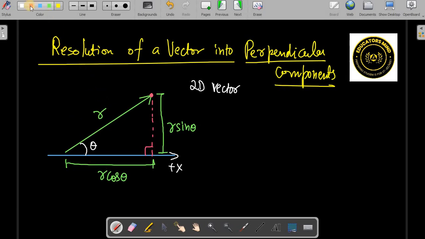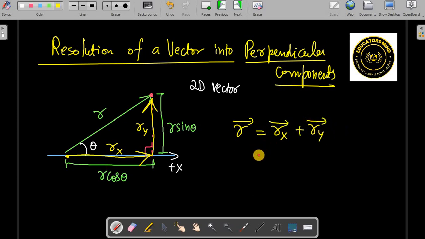So if this is the r vector, a component is also a vector only. So we can draw that component going like this and another going like this, and you can say this is rx, along the x-axis, and this is ry. So you can write the r vector is rx vector plus ry vector, and both are perpendicular.